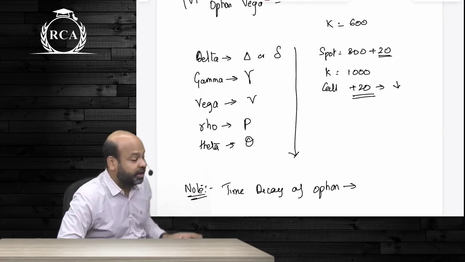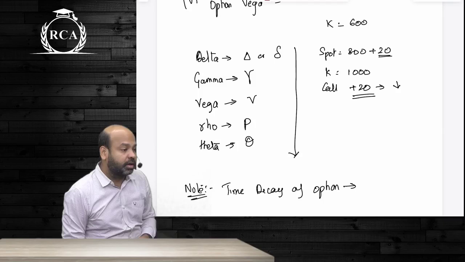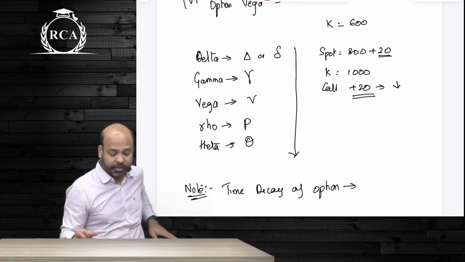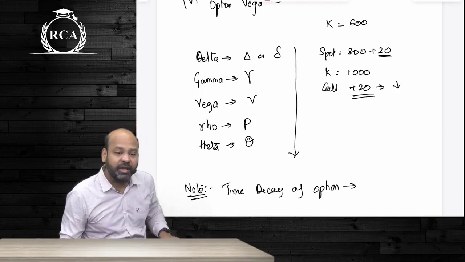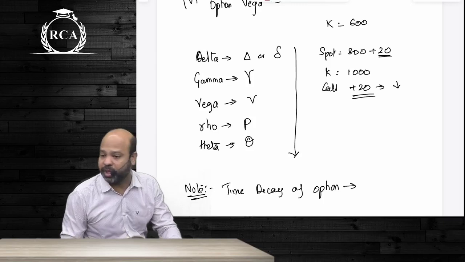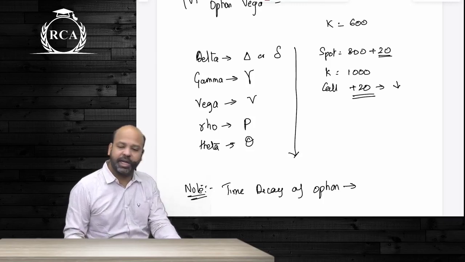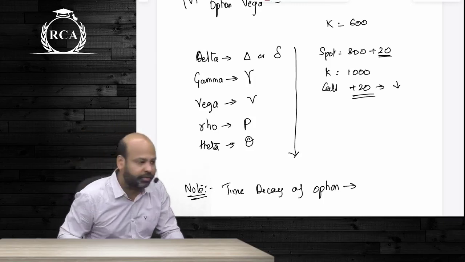The next one is Vega. What does Vega measure? Volatility. If the underlying standard deviation is changing, what will be the impact on option premium is measured by Vega. What does Rho measure? Rate of interest. If the underlying interest rates are changing by 1%, what will be the impact on option premium? Theta. For every 1 day reduction in time period, by how much will your option premium reduce will be measured by the theta factor.